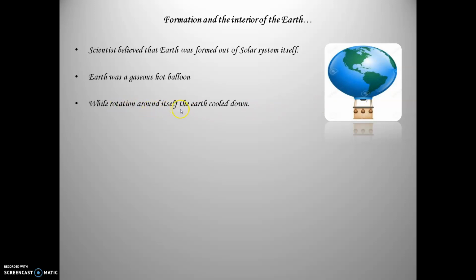While rotating around itself, the earth cooled down. Earth initially was extremely hot because of the number of gases present in it. As the earth rotated around itself and revolved around the sun, it started cooling down. While it was cooling down, the process took place from the outer surface towards the earth's center. That means the outer part of the earth cooled faster, and then the various layers of the earth went on cooling gradually.